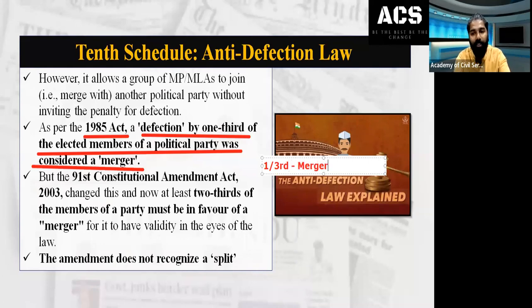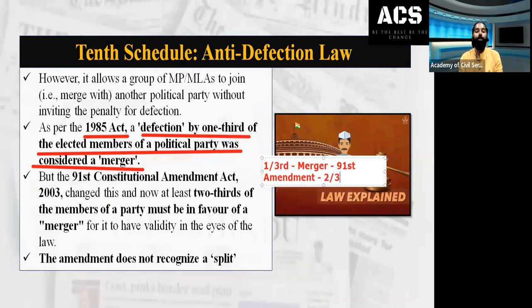But after this there was a conflict, and it was amended in the 91st amendment. You can see that a little change has been made regarding the merger, and it increased the strength required for a merger.